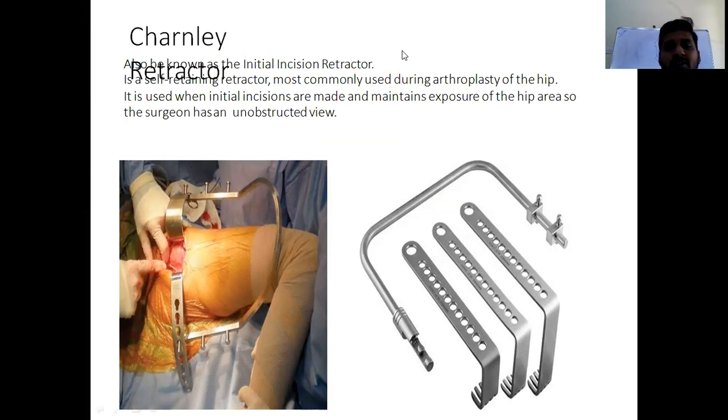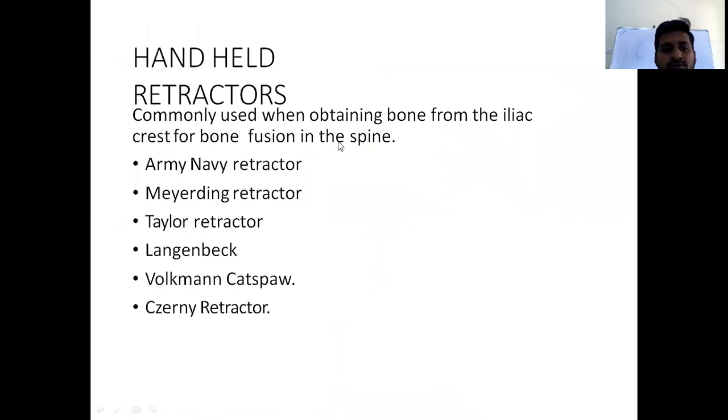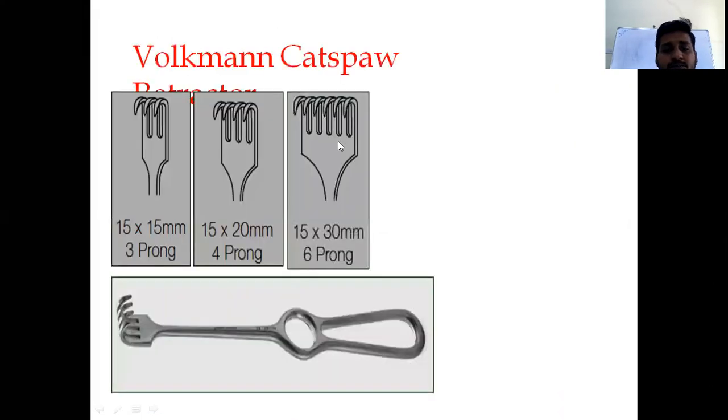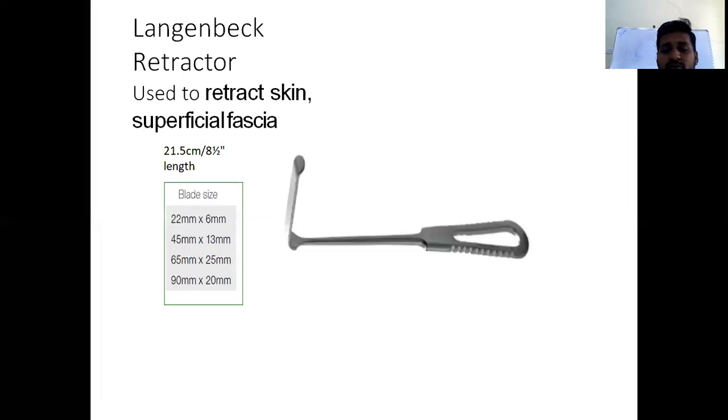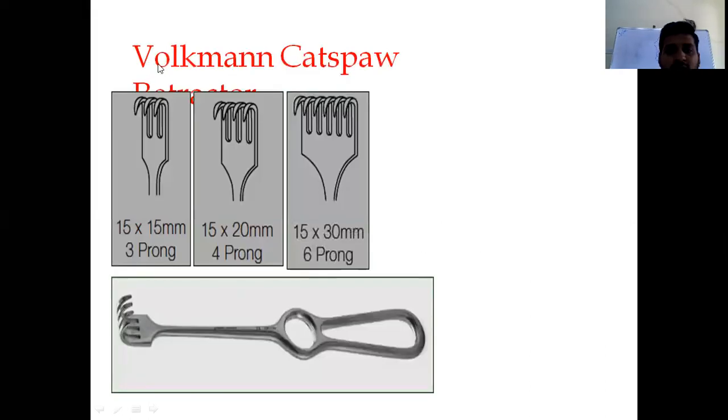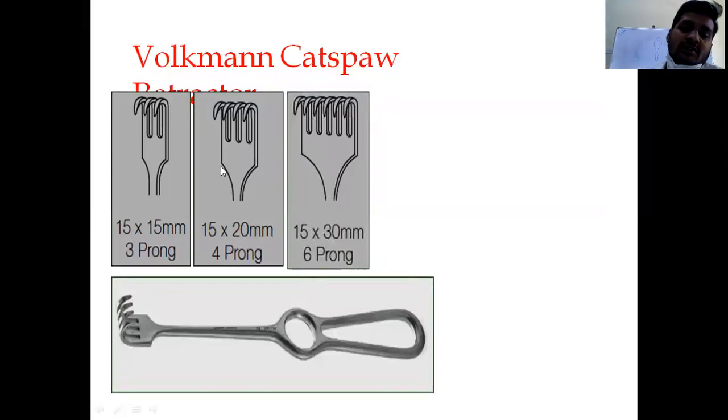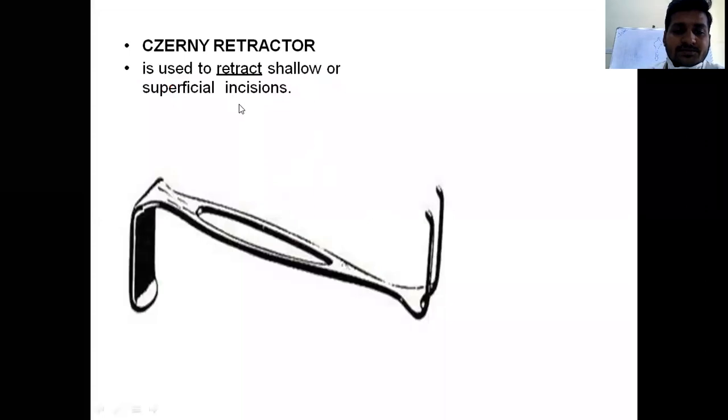This is a self-retaining retractor, most commonly used for arthroplasty of the hip. It maintains the exposure of the hip area, so the surgeon has an unobstructed view. This is the most commonly used Langenbeck's retractor, an L-shaped instrument with a blade and a handle. Workman's cat paw retractor is used for delicate surgeries, most commonly in ENT surgeries and in orthopedics for hand surgeries and micro surgeries.